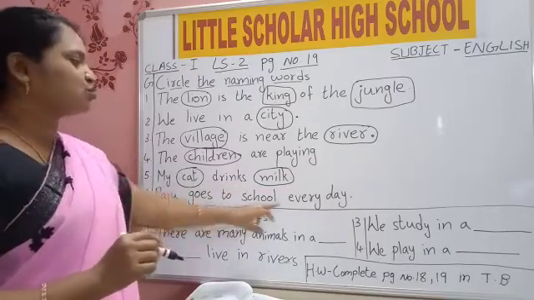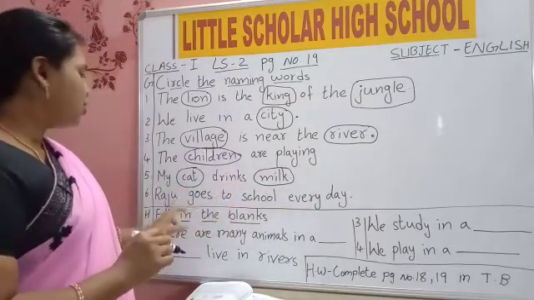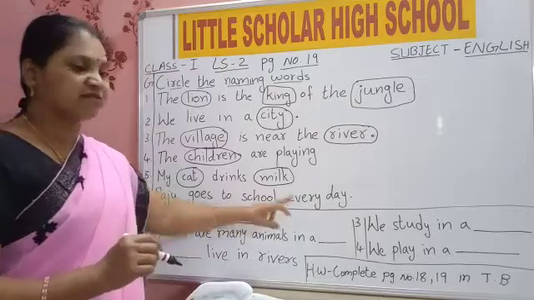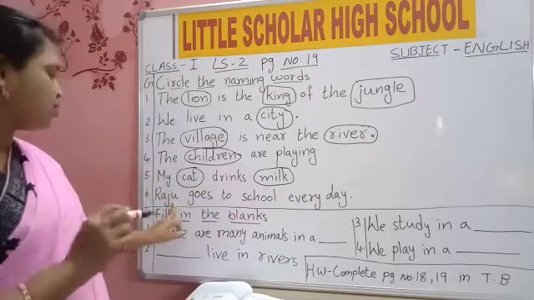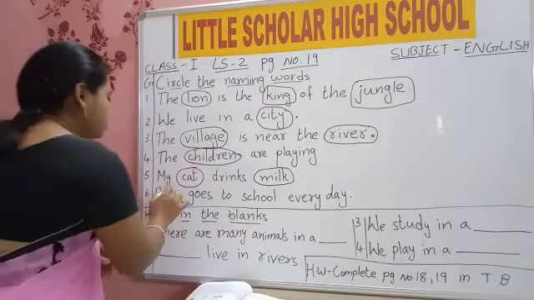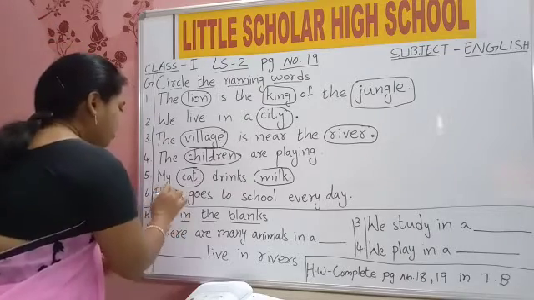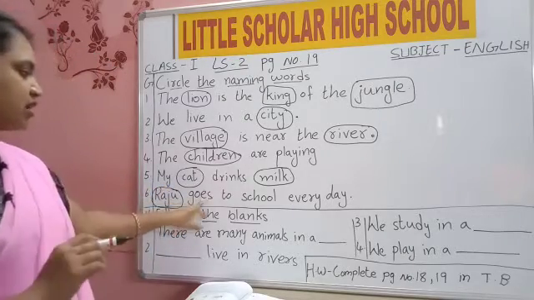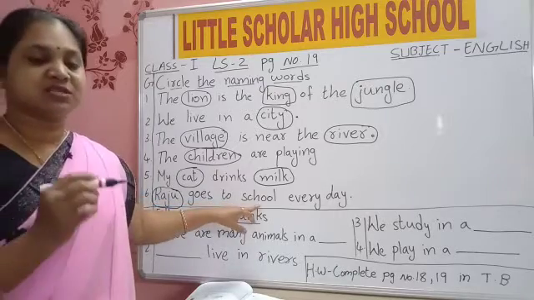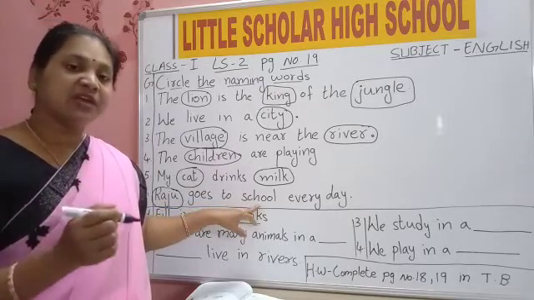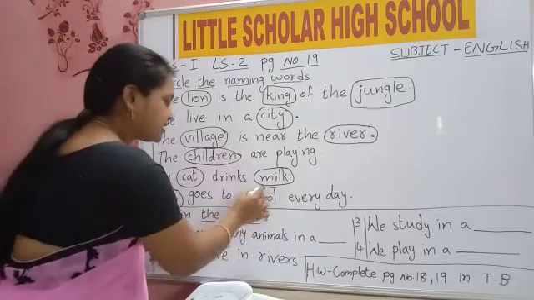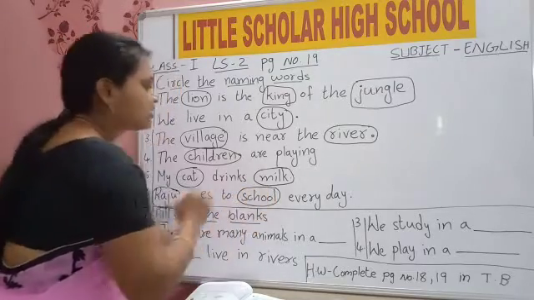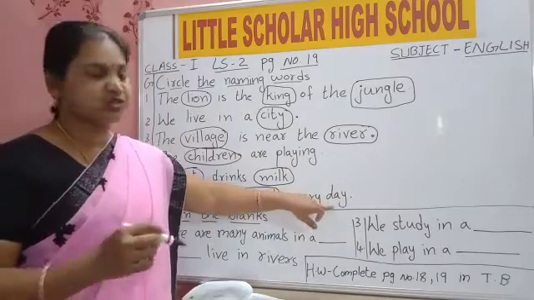Raju goes to school every day. R-A-J-U. Raju is what? Name of a boy. So circle Raju. Goes? No, it's not a name. School? Yes, school is the place where we go to study. So school is also the name of a place. So circle school. Every day? No, it's not a name.